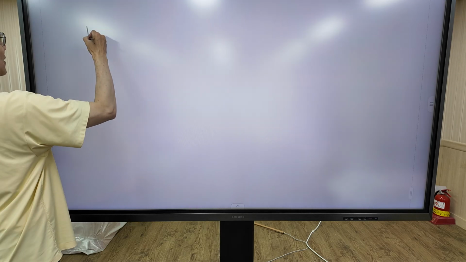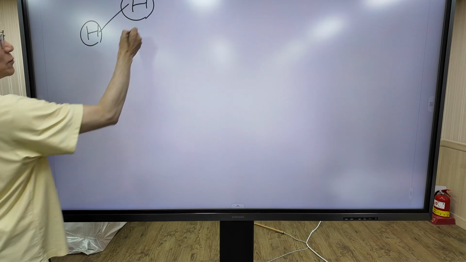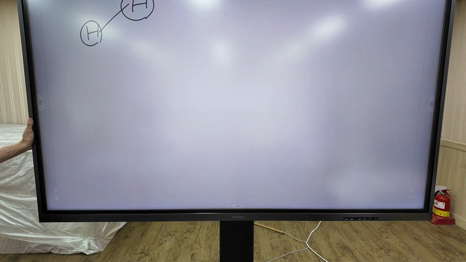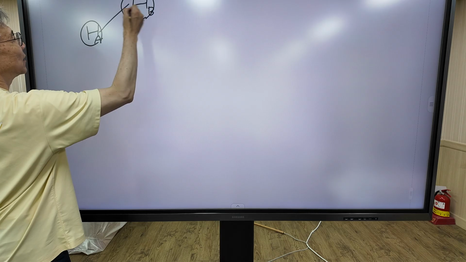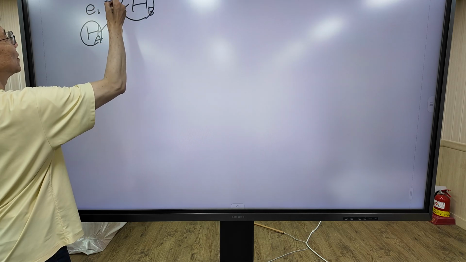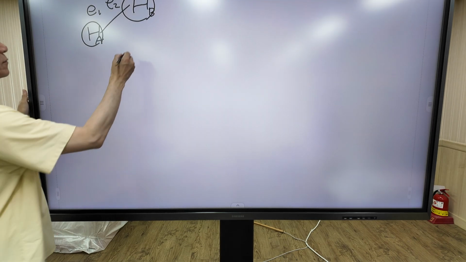Now, our final project. Now I'm going to consider the H2 molecule. The H2 molecule consists of 2 nuclei and 2 electrons. Now the wave function which describes the H2 molecule takes this form.